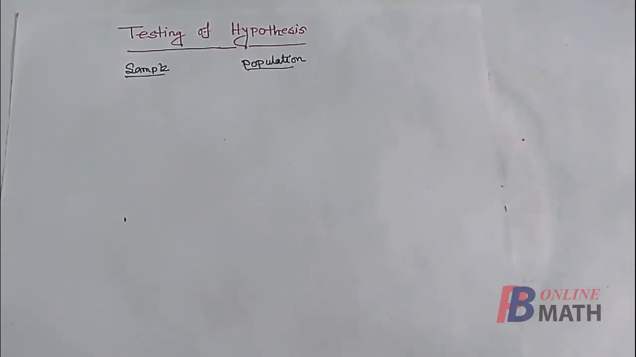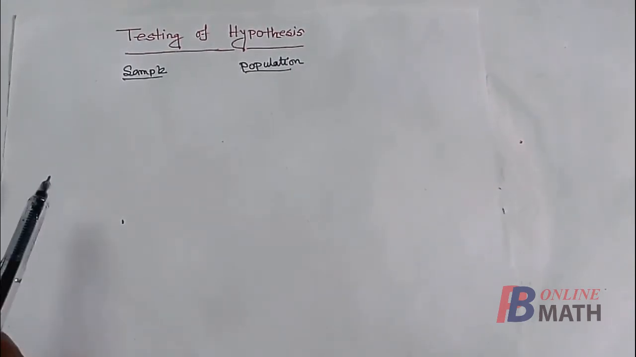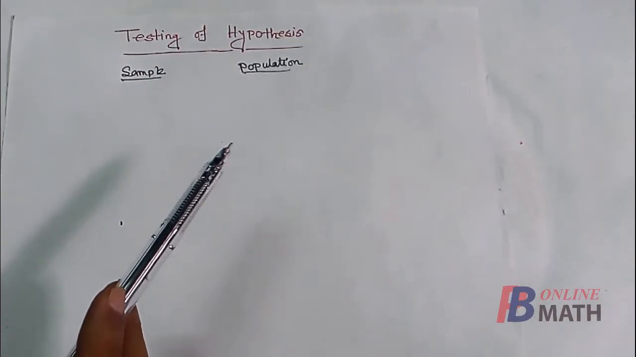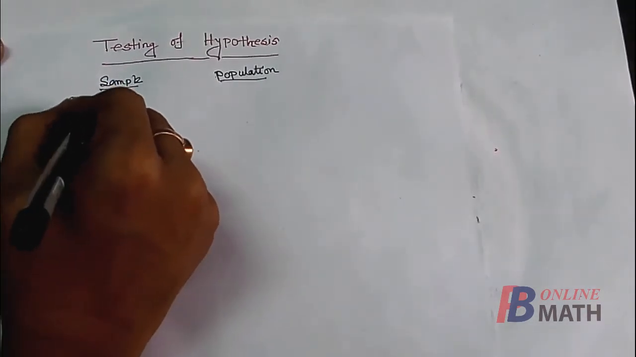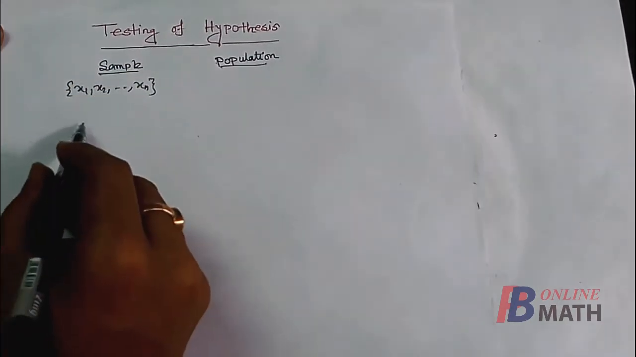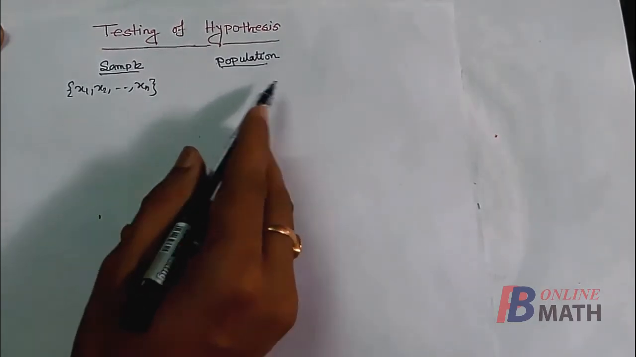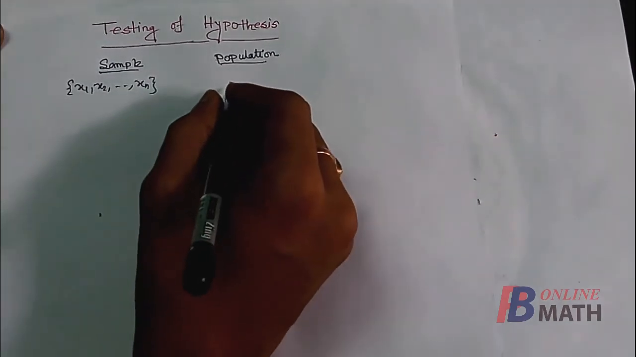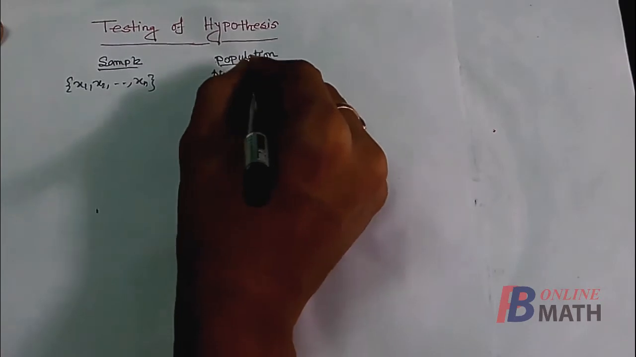First of all, we define two very simple terms in statistics. These are the sample and population. We know that the population is the entire set of data from where we collect the sample. In general, we assume the sample as x1, x2, ..., xn. This is the sample of size n. And for population, there are several types of distribution. One can assume the population as normal distribution. So in that case, we assume this is normal.